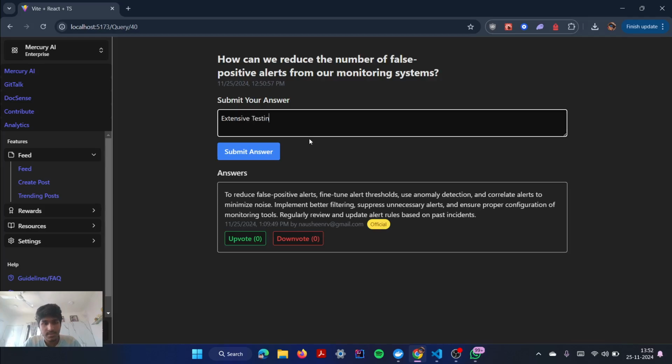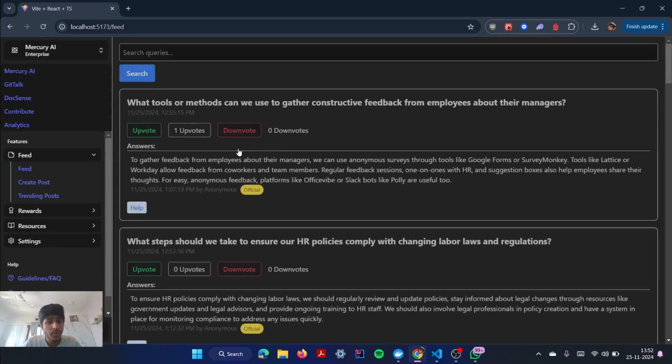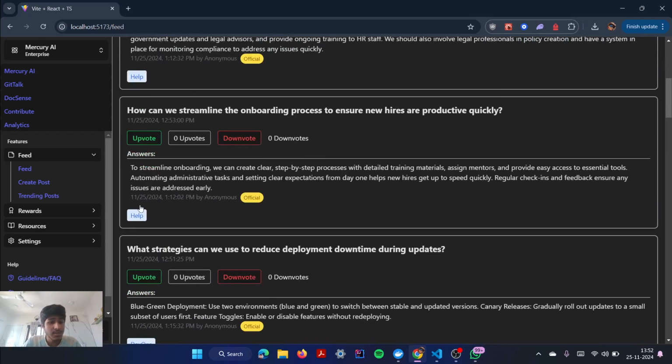Extensive testing and submit answer. My answer got submitted, official answer. I can also upvote answers, downvote answers. Similarly, with queries, I can upvote specific queries. If I don't like a query, I can downvote specific queries. It also gives you tags.